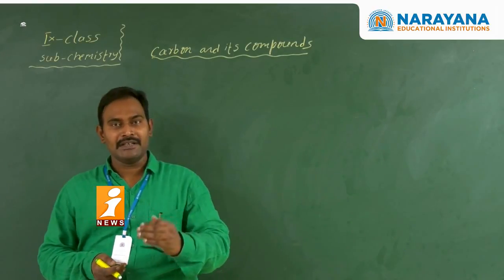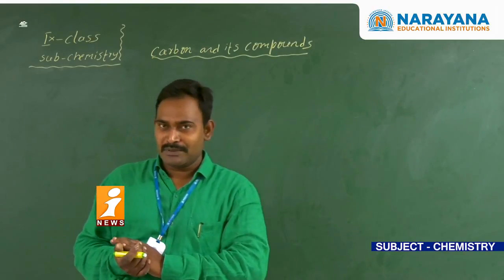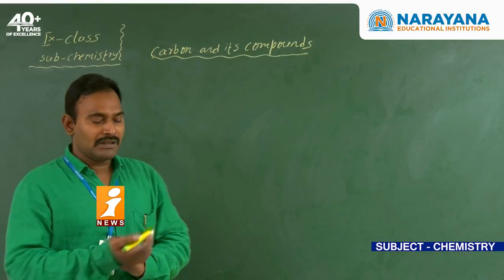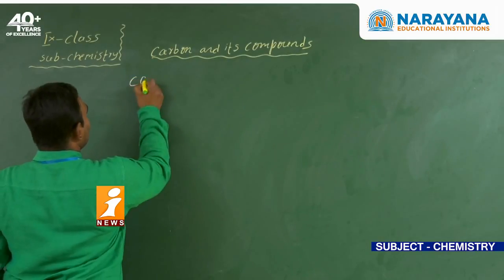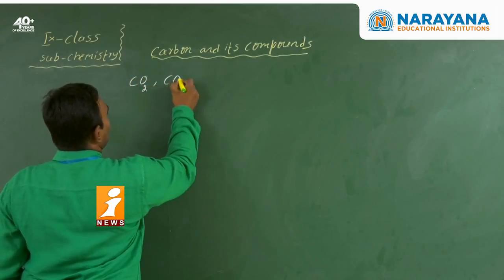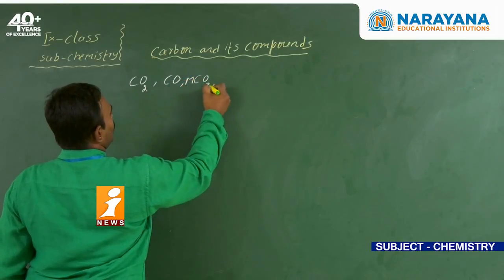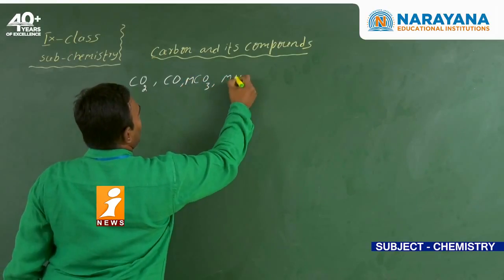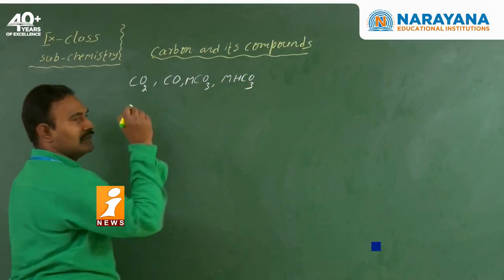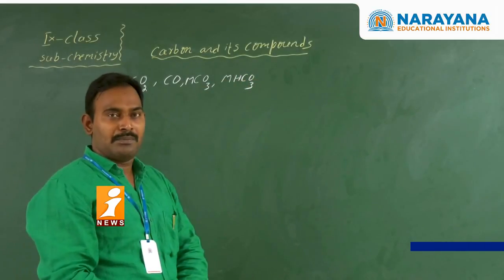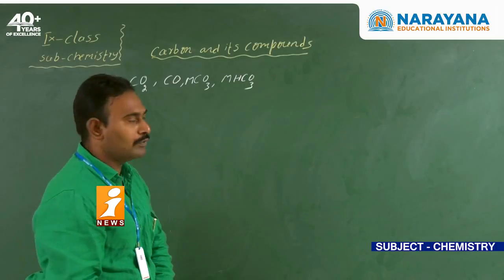Once again I am repeating the definition. The compounds of carbon except carbon dioxide, carbon monoxide, metal carbonates and metal hydrogen carbonates, and the remaining compounds of carbon, are known as the carbon compounds.